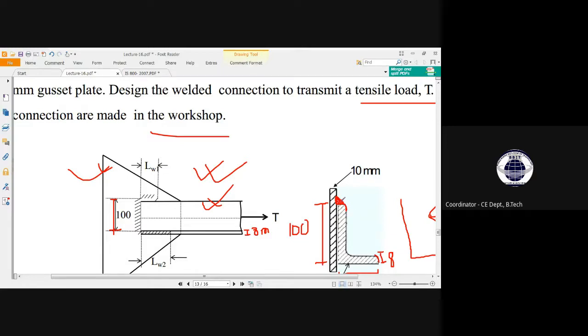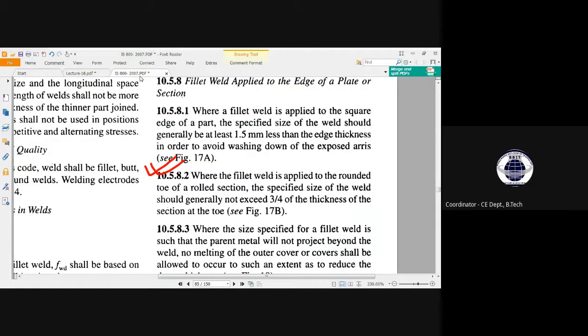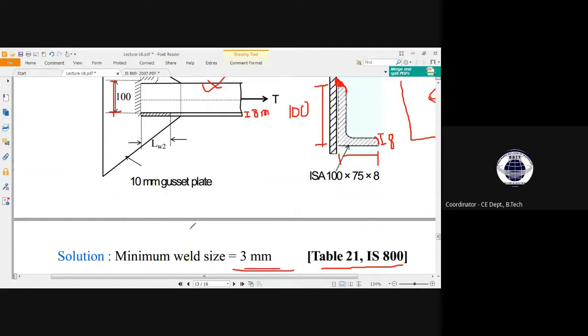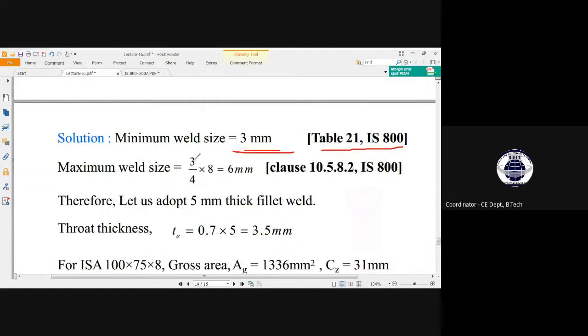The maximum weld size will vary; it will depend upon that rolled rounded part. It is given here in this clause that the specified size of weld should generally not exceed 3/4 of the thickness of the section at toe. So the maximum weld size will be 3/4 of the thickness of the section.